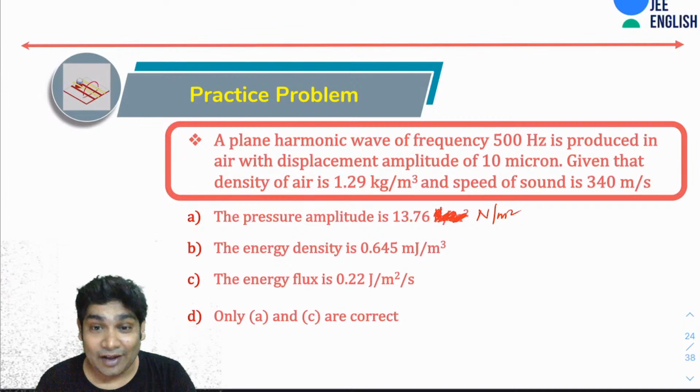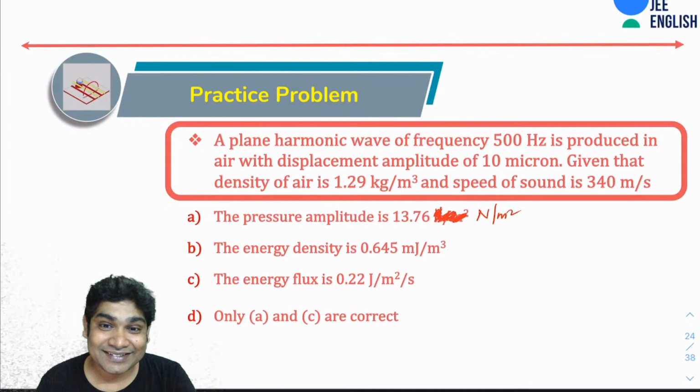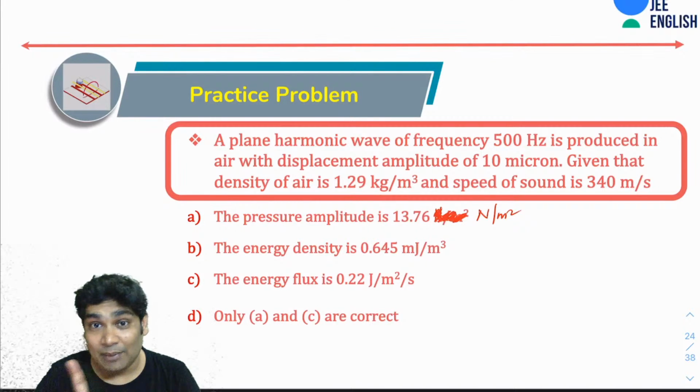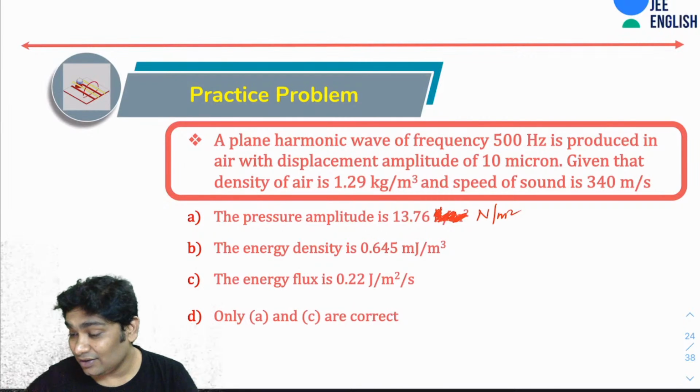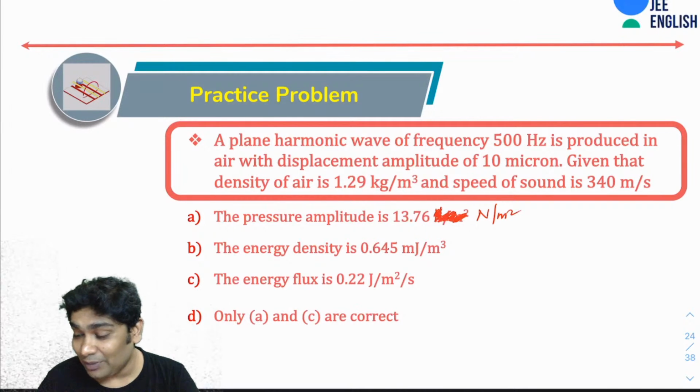All right. Have you guys tried all the other options? There can be more than one correct, by the way. One or more may be correct.